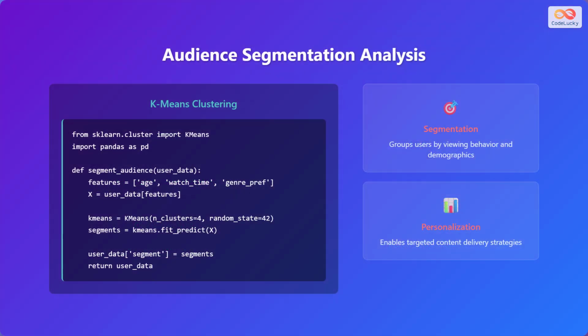Let us explore audience segmentation analysis with this code. The code uses k-means clustering from the scikit-learn library to segment the audience. This groups users by viewing behavior and demographics. Segmentation enables targeted content delivery strategies, enhancing personalization.